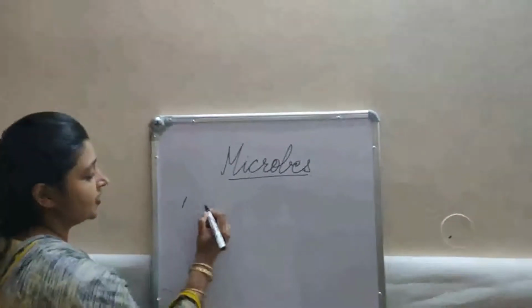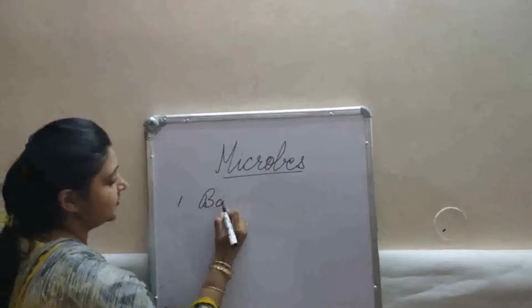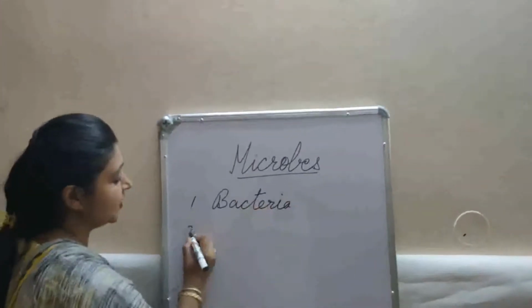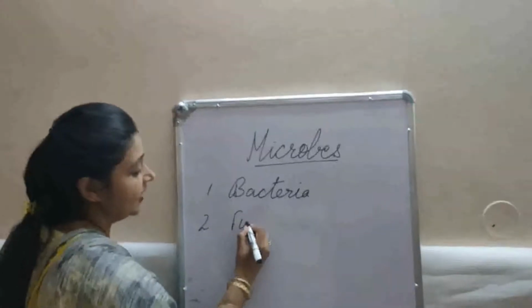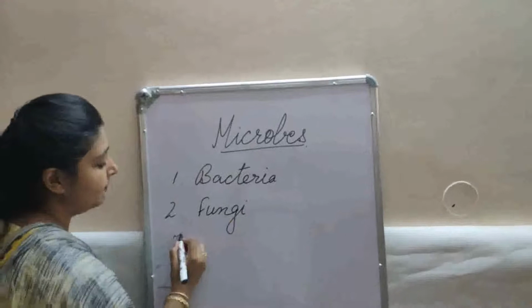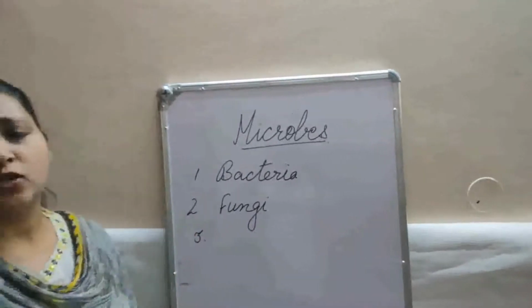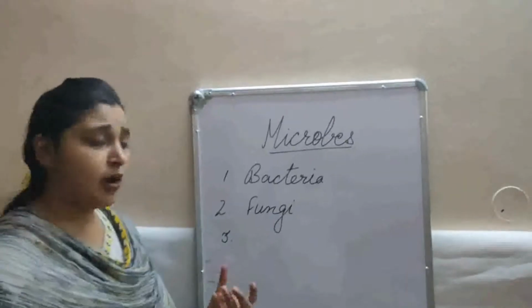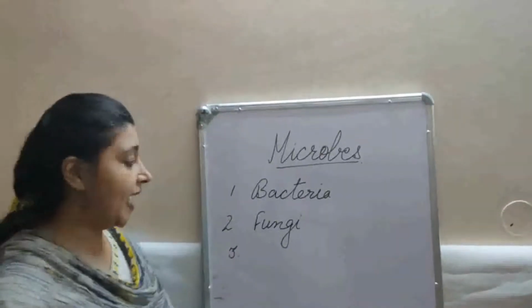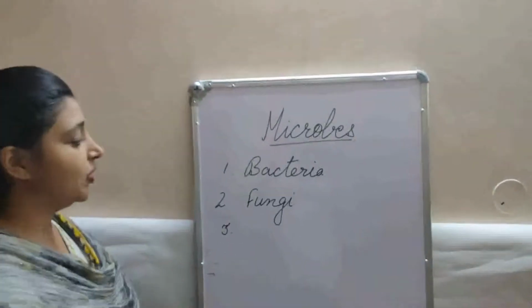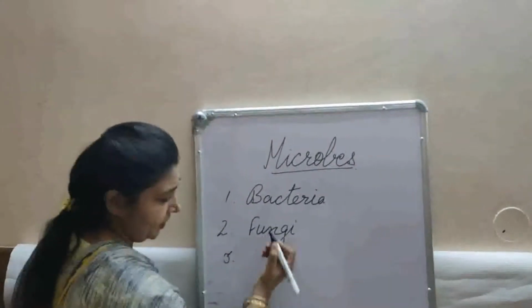Normally we have to discuss 4 types of microbes. Number 1 is bacteria, the other one is fungi. Fungi is a kind of microbe we often observe on bread. When the bread gets older, after a few days we observe a white and green layer, and that white and green layer is nothing but small organisms. We call it fungi.